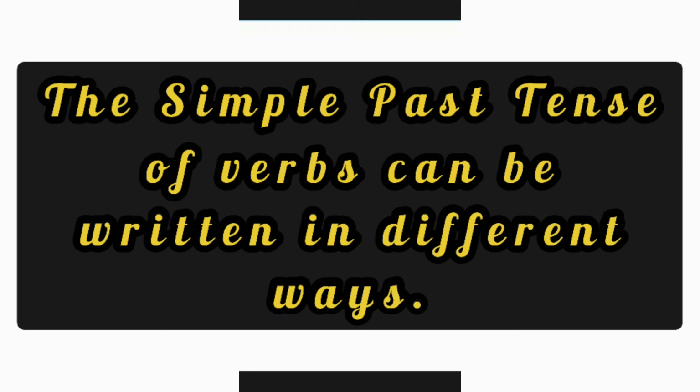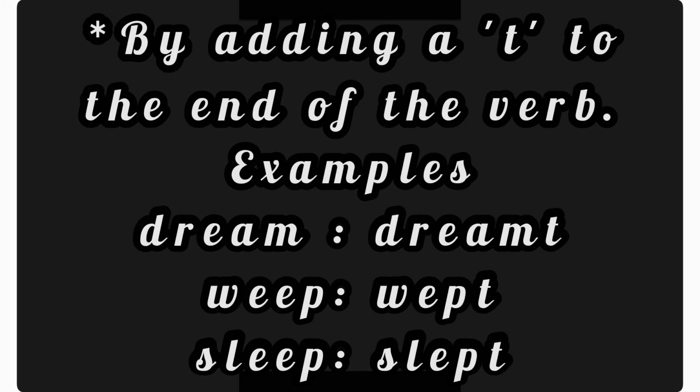Is it clear, children? The simple past tense of verbs can be written in different ways. Let us see which are the different ways we form present into past tense. First one, by adding a T to the end of the verb. There are few words given to you. Dream, when you add T at the end, it becomes dreamt. Weep becomes wept. Sleep becomes slept. So dream, dreamt, weep, wept, sleep, slept. In this way you can add T to the present form.